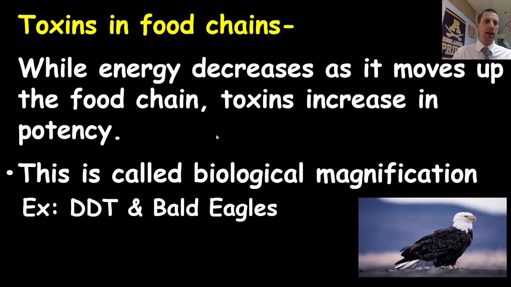And to end up, a topic that we talked about earlier in class is the idea of biological magnification. This is how pollution can build up as you move up a food chain. Organisms at the top of the food chain are going to accumulate more pollution and more toxins in them than organisms at the bottom of a food chain. This is why pregnant women shouldn't eat high levels of fish, because mercury, which is a product of burning fossil fuels, can build up in an aquatic food chain. So fish at the top of the food chain, like swordfish or tuna or salmon, can have elevated levels of mercury that can cause birth defects in developing babies.